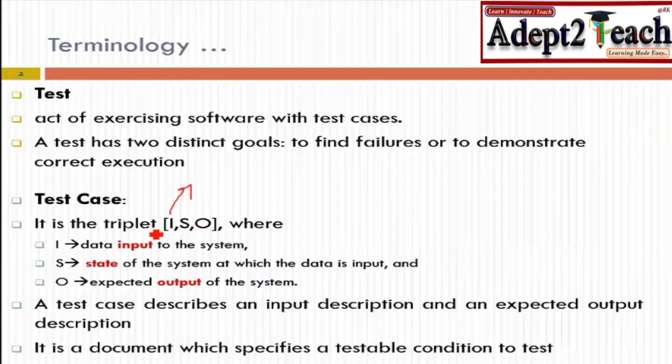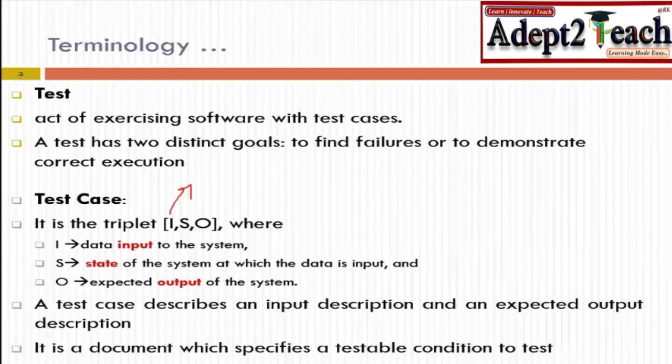So what is the output? We are looking for three things: I, S, and O. I says input, S says state of the system, O says output that comes out of the system. All three things have to be recorded when we are working on the test case. So it is the duty of the test case to look out for the inputs, to check for the state of the system, and to also check for the output of the system.